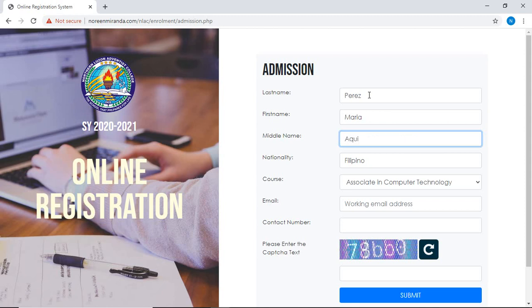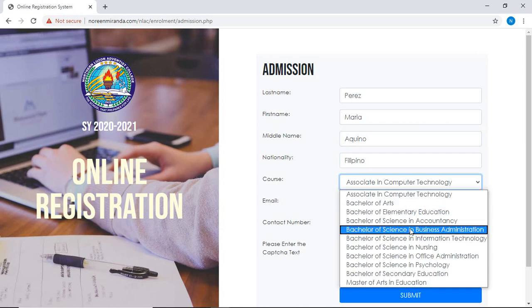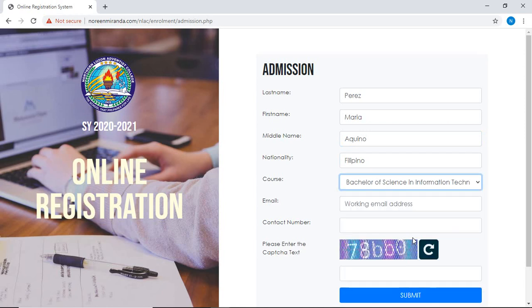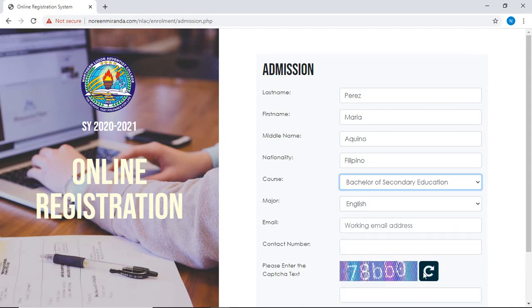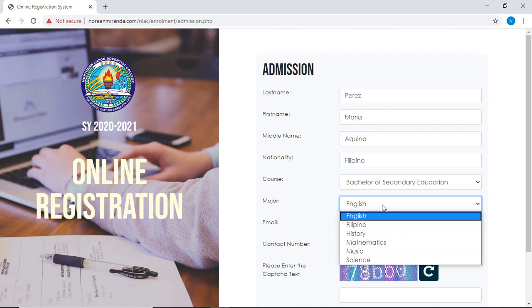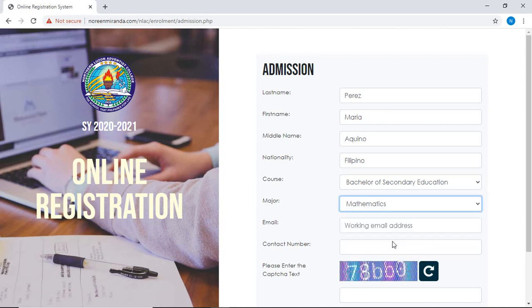If you have a middle name, you type, of course, your middle name. And then your nationality. If you're not a Filipino student, you may remove this one and change it with your nationality. And then select your course, for example, information technology. But if you wish for secondary education, you have to select your major, for example, mathematics.